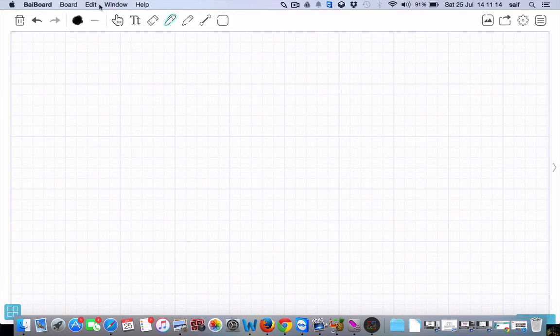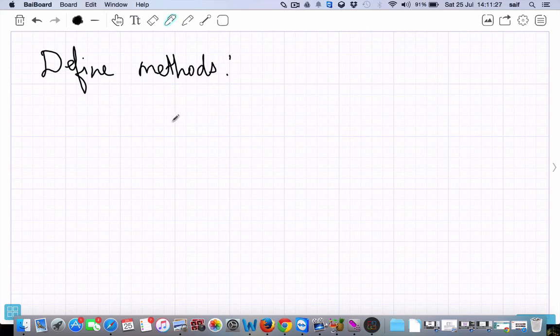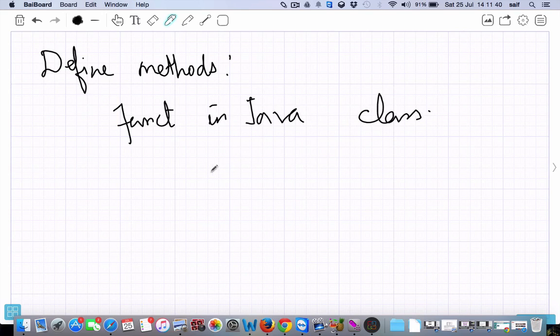Now we will see define methods. A function in Java is executed as part of a class, and because of that, we call them a method. There are so many methods in Java.